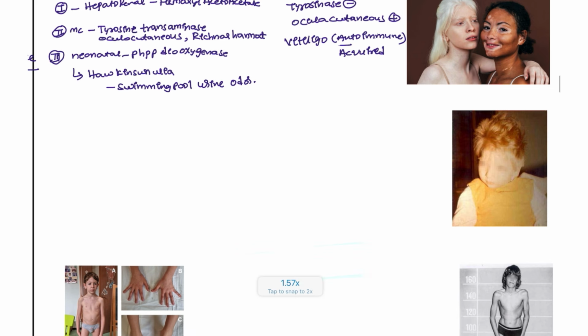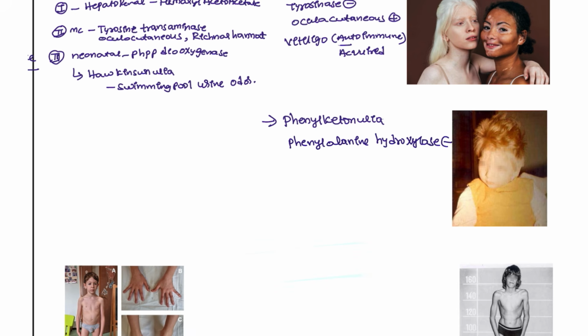Next, the classical condition, the most important and favorite condition of the examiner, phenylketonuria. Here the deficiency is phenylalanine hydroxylase.